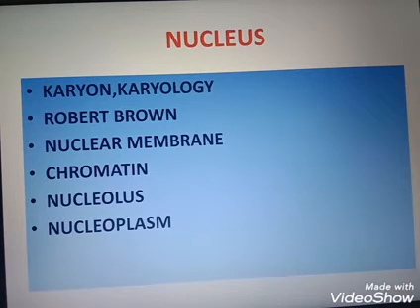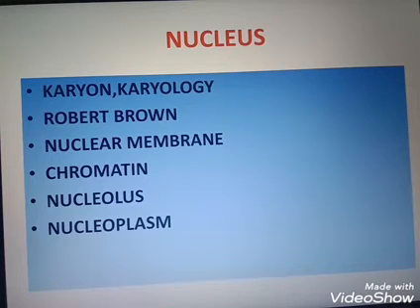The nucleus is otherwise known as karyon. The study of the nucleus is known as karyology. Robert Brown first identified the nucleus. The nucleus is covered by a membrane known as the nuclear membrane. Inside the nucleus there is a fluid known as nucleoplasm. The small holes seen in the nucleus are known as nuclear pores.